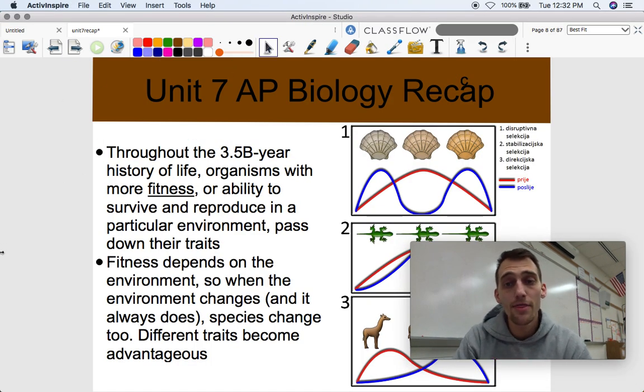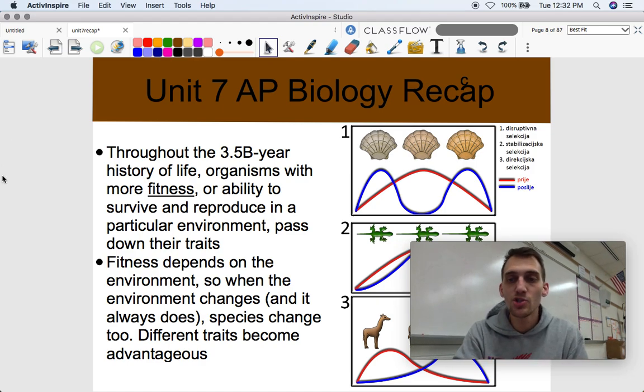So throughout this 3.5 billion year history of life, organisms with more fitness, or the ability to survive and reproduce in a particular environment, pass down those traits. That's what natural selection is. That's what fitness is. It's not physical fitness like getting a high score on your pacer test or anything like that. It's not that kind of fitness. It is being more able to survive and pass down your traits in a particular environment. And that's the key part, in a particular environment. I can't say one is better than the other because it just depends on the environment, and environments change.